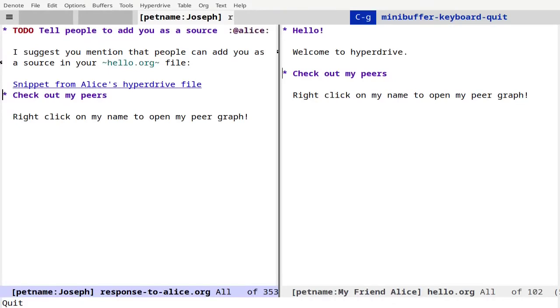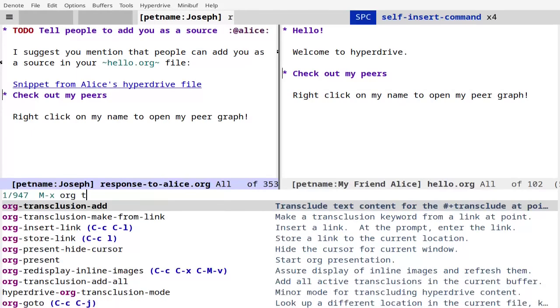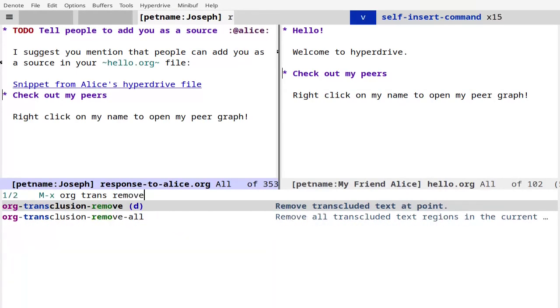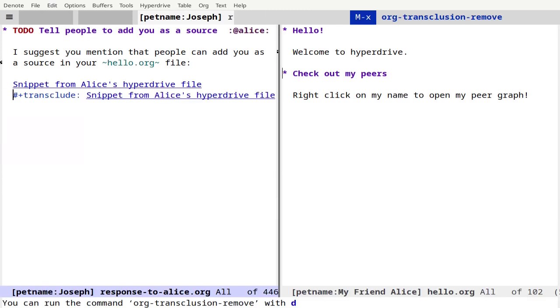The content of Alice's file hasn't been copied into mine, it's just being transcluded. So if I run M-x org-transclusion-remove, you'll see that the underlying content is still just the transclude keyword and the link.